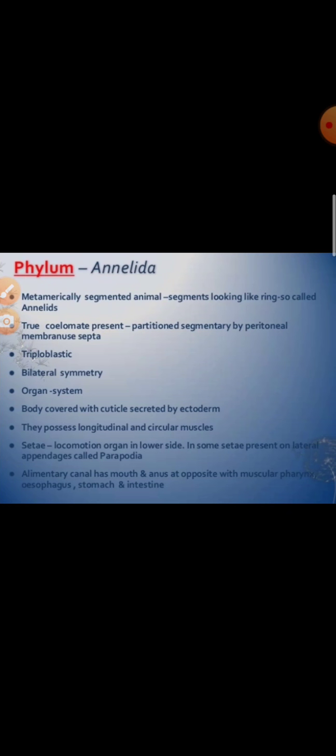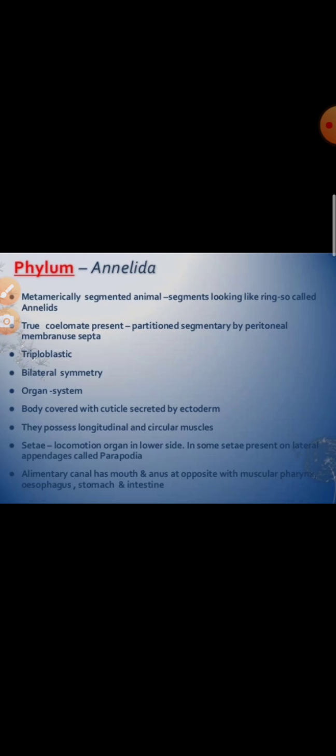Next phylum is the Annelida. Phylum Annelida. The word annulus means ring. And this phylum includes all the segmented worms that occur in fresh water, sea water, or moist soil. Most of them are free living and burrowing, while a few are parasitic also. How is their body? Soft, elongated, cylindrical, and bilaterally symmetrical.